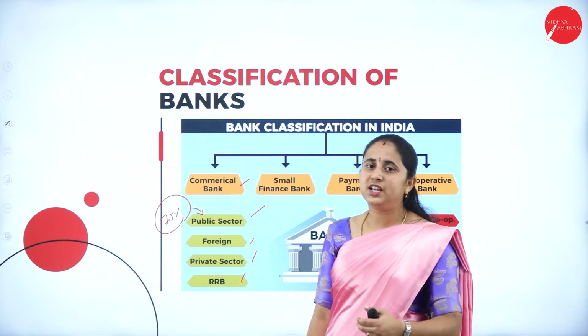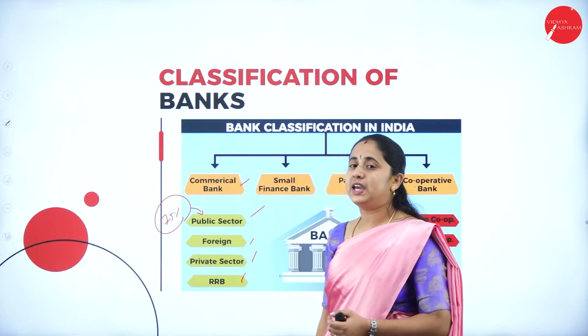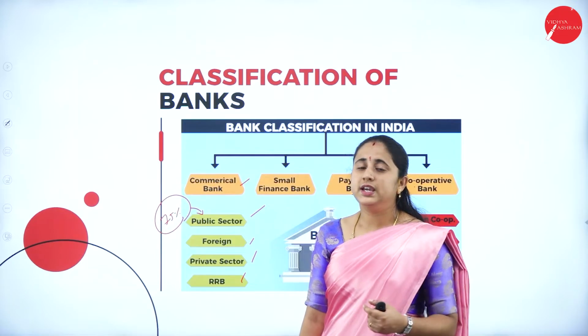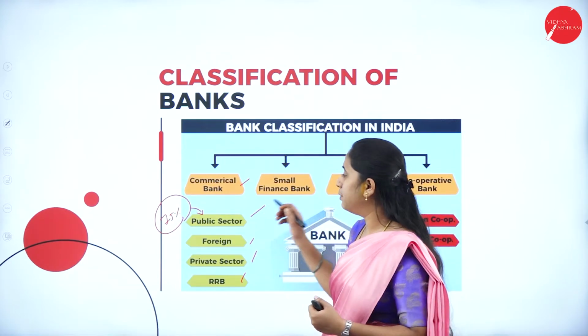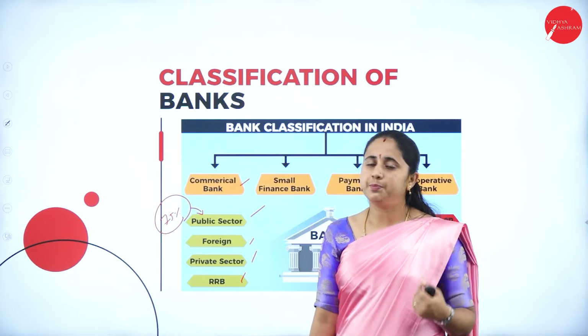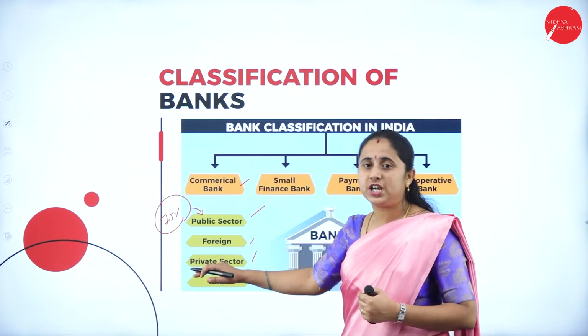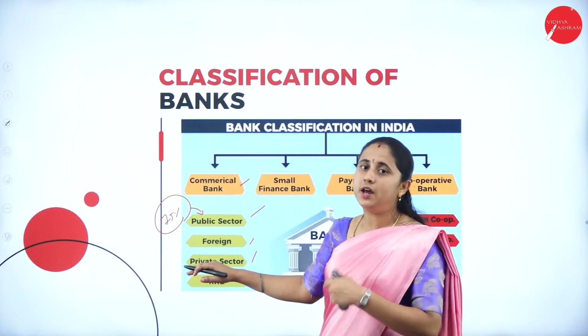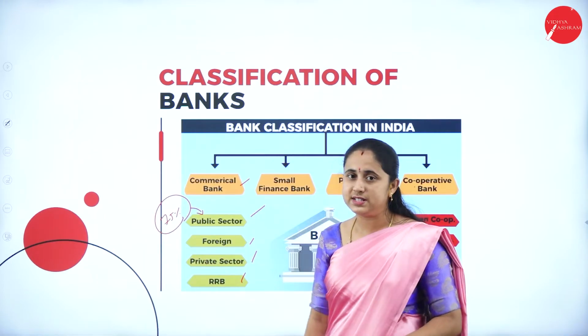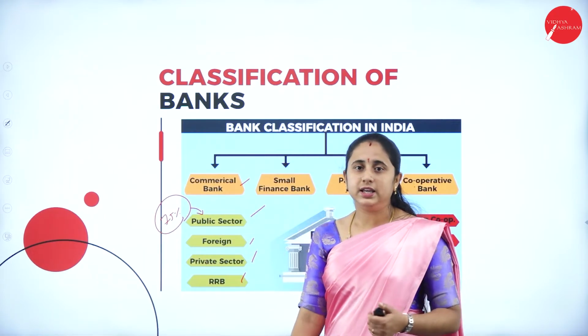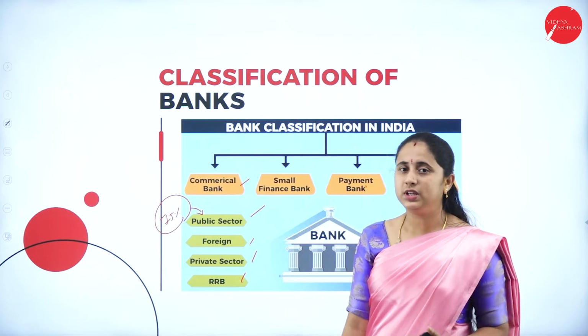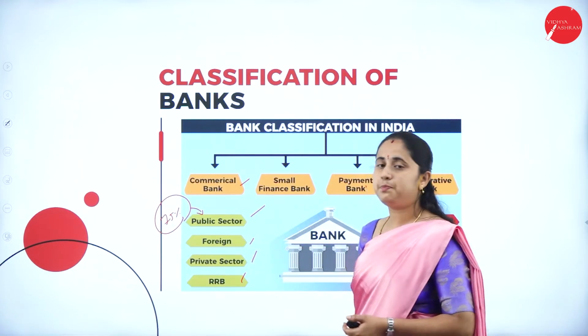So the rules and regulations are applicable for private banks also. The rules and regulations are the same for public sector and private sector, but the major shareholders are the general public or external sources under the private sector and the government under the public sector. This is all about the difference between public and private sector.